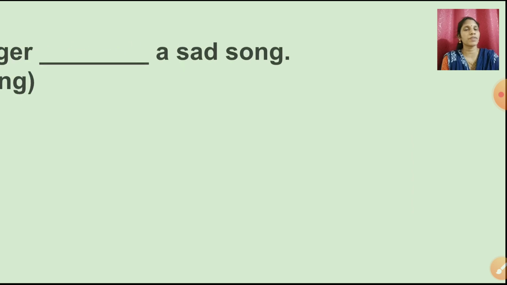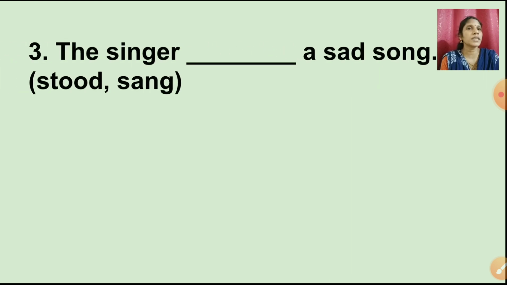Now the next one. The singer dash a sad song. Again here you can see the options stood and sang.